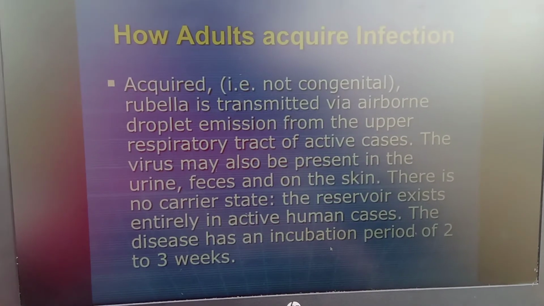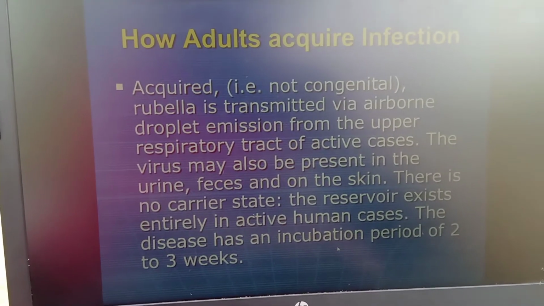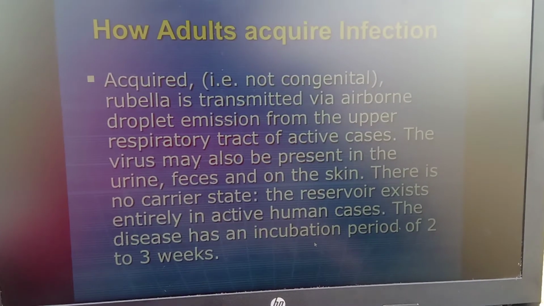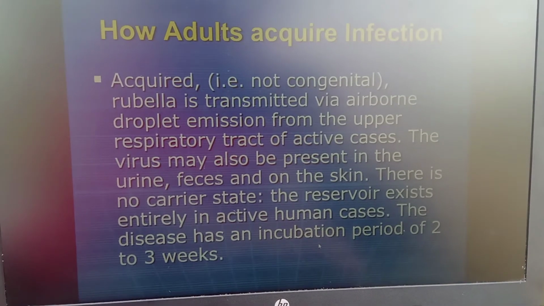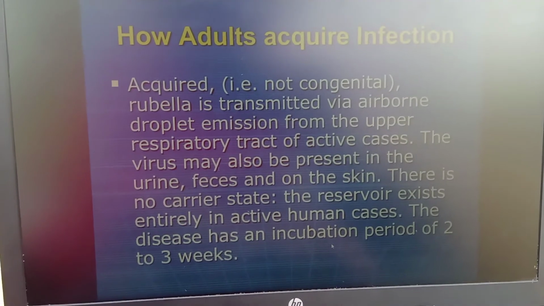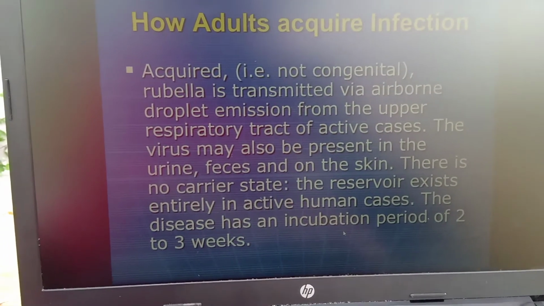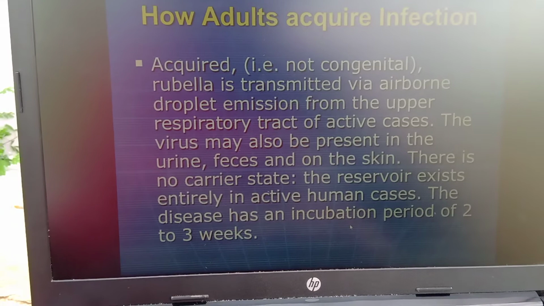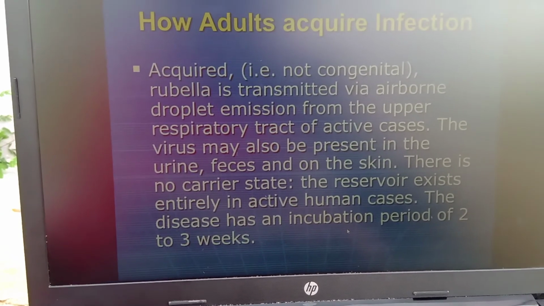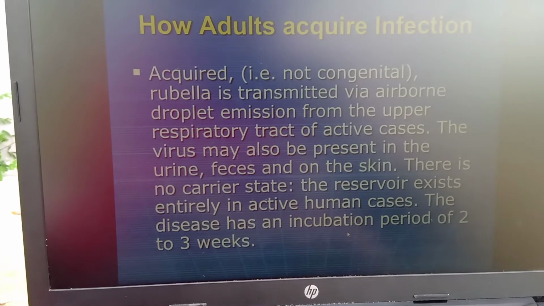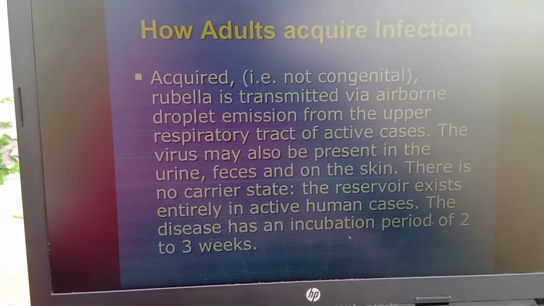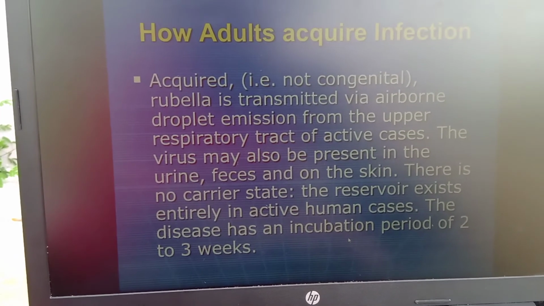In postnatal rubella, adults acquire the infection, mostly the adults or younger ones, and they transmit the rubella virus by airborne infection and droplet infection. The virus is also present in the urine, feces and skin. Whenever the virus enters our body, it takes 2 to 3 weeks to show signs and symptoms.